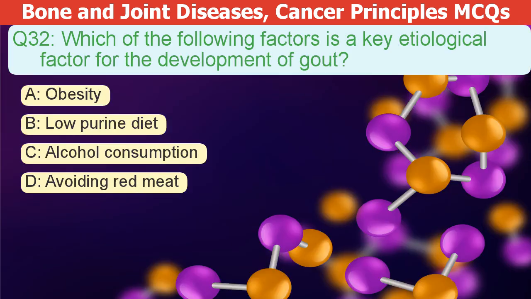Which of the following factors is a key cause of gout? A. Obesity. B. Low purine diet. C. Alcohol consumption. D. Avoiding red meat.